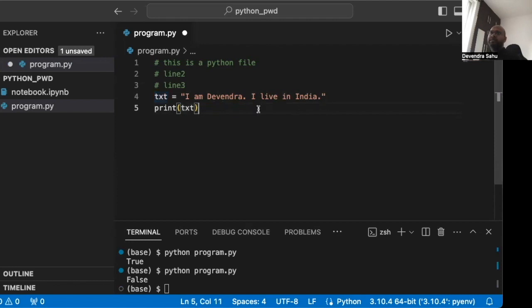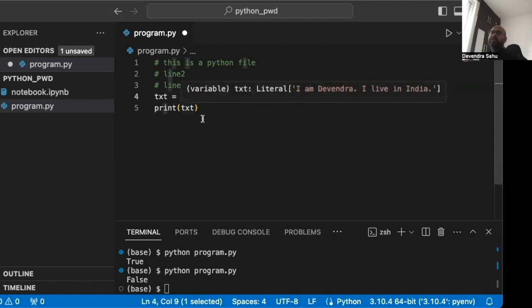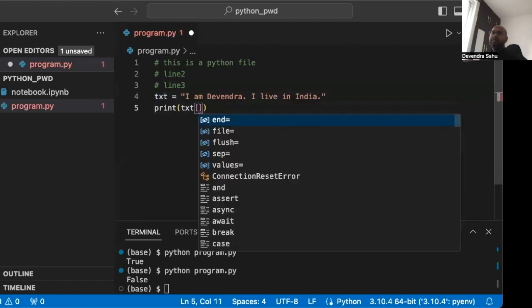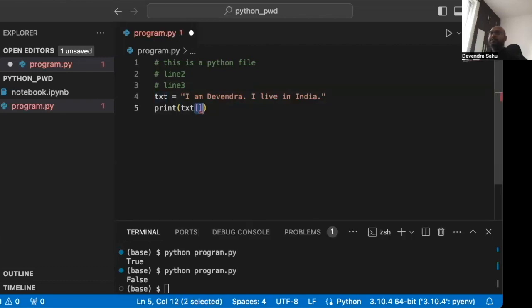Similarly, you can also do indexing. Basically, this is a string, and the first alphabet is 0 indexed, then it is 1 indexed, 2 indexed, 3, 4, and so on. So this is the indexing. If I wanted to take a subset, the square brackets are how I can index a string.